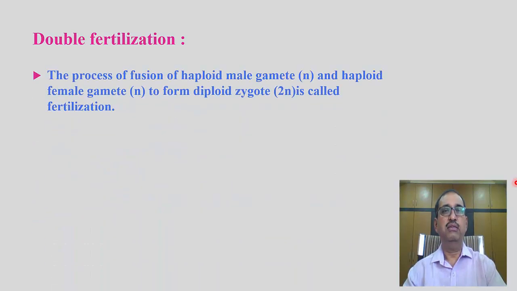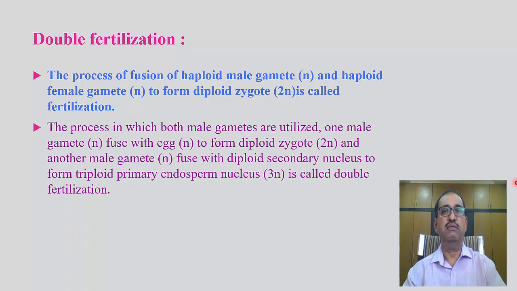Fertilization. The process of fusion of haploid male gamete and haploid female gamete to form a diploid zygote is called fertilization. Double fertilization. The process in which both male gametes are utilized.